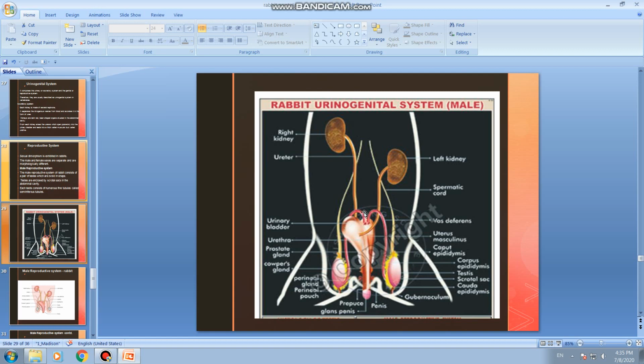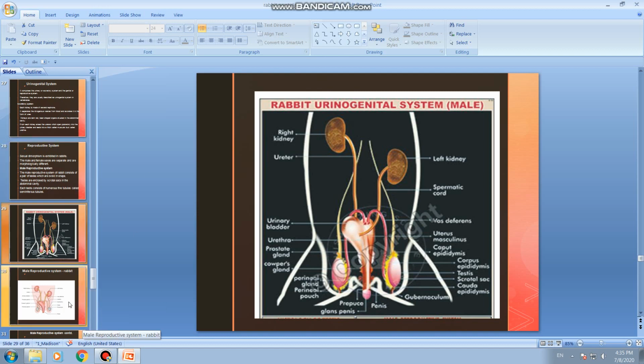From each testis arises a vas deferens, and these ducts open into the urethra just below the urinary bladder, as shown in the picture.